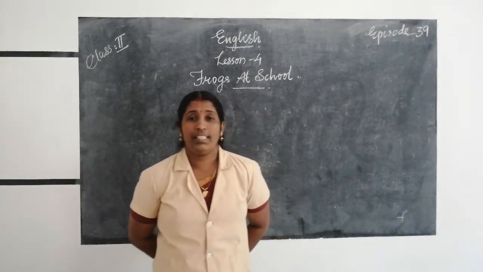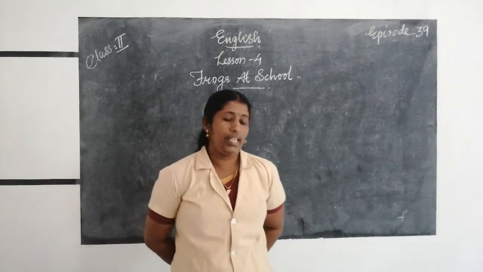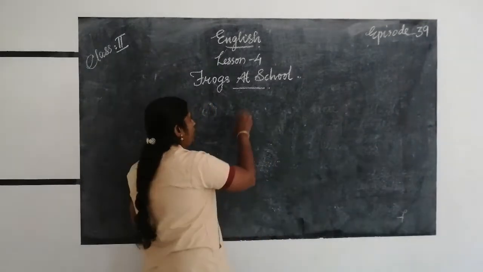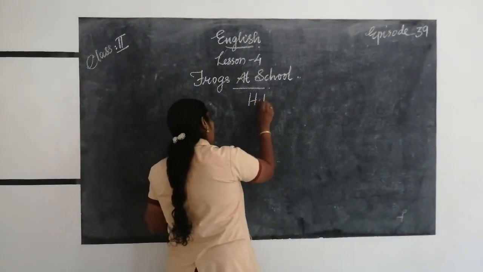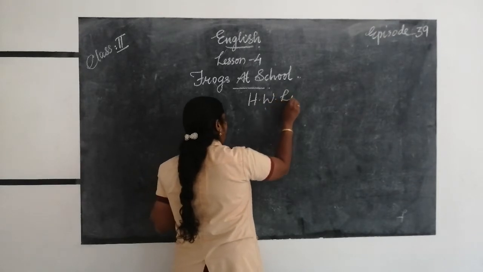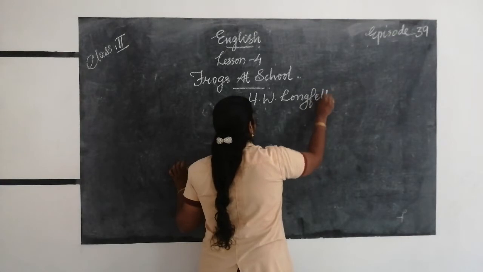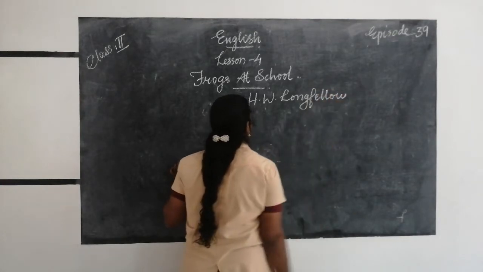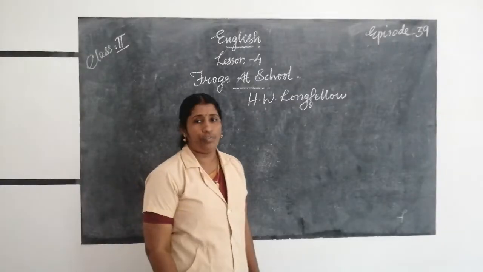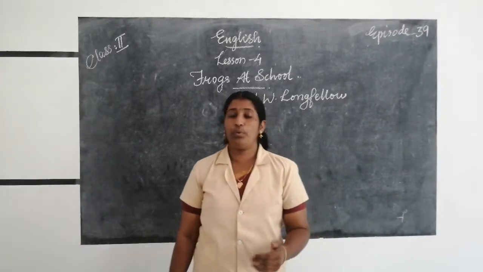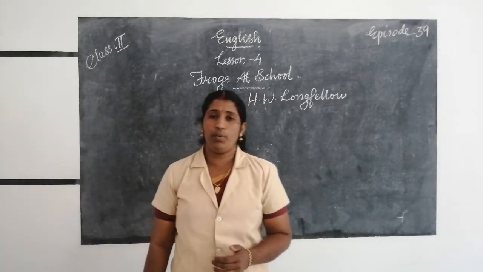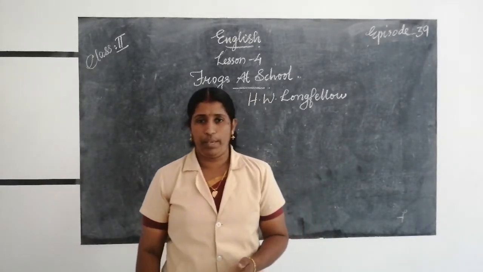But here, this is a poem written by H.W. Longfellow. H.W. Longfellow wrote this poem.